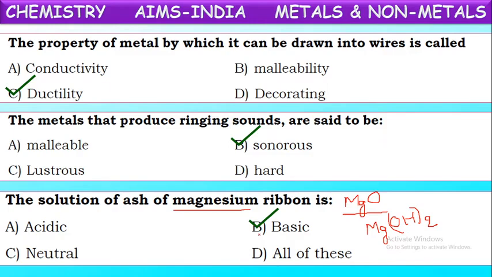Not only these, generally metal oxides and metal hydroxides, both are basic in nature. Metals on reaction with oxygen form metal oxides. These metal oxides on dissolving into water form metal hydroxides. Both are basic in nature. So the ash of magnesium ribbon forms a solution which is basic in nature.